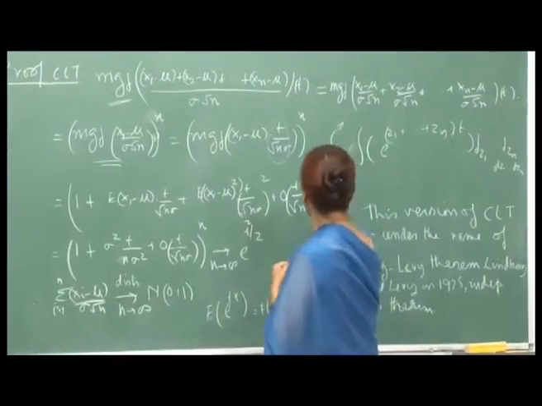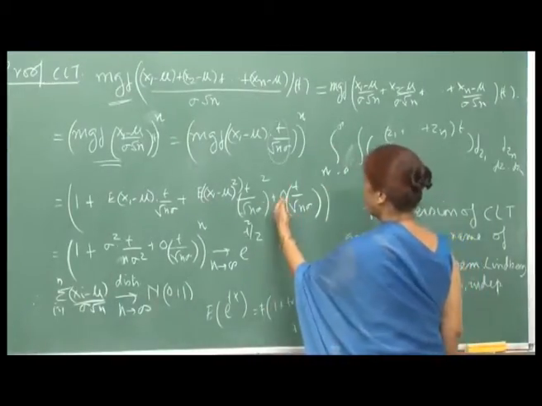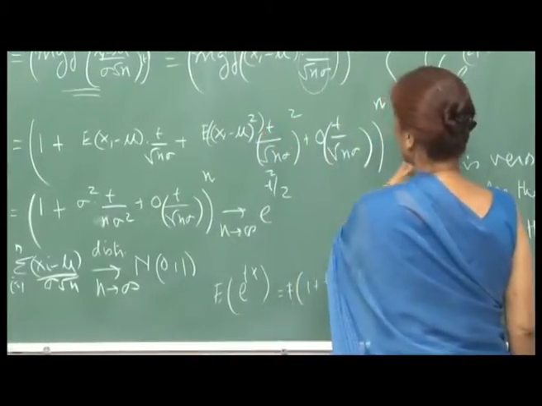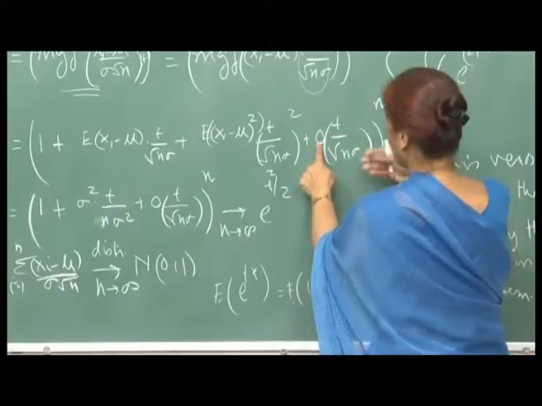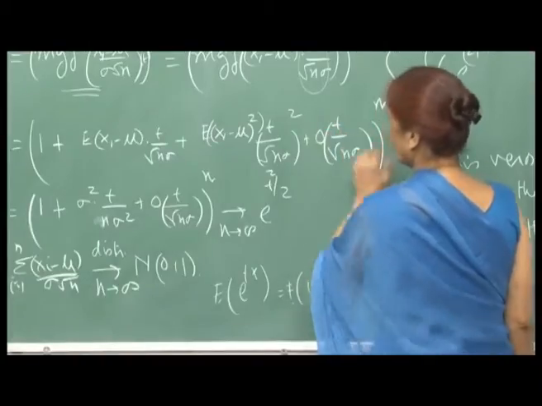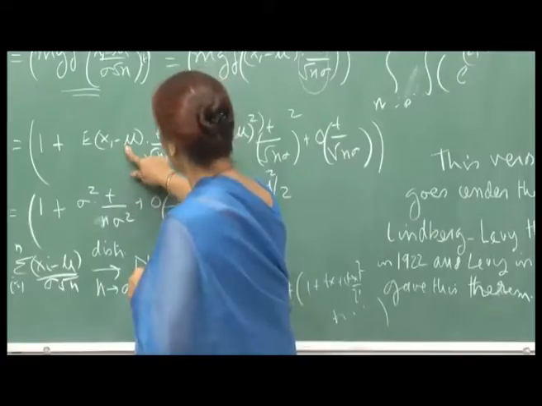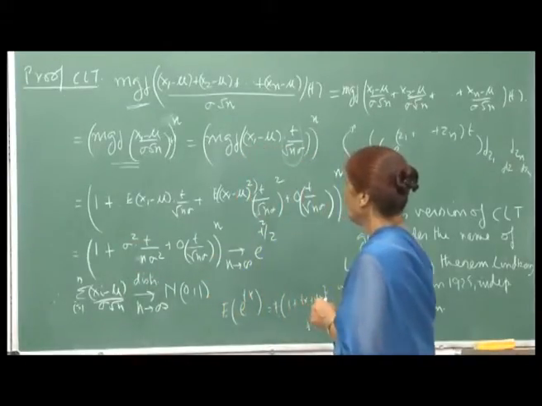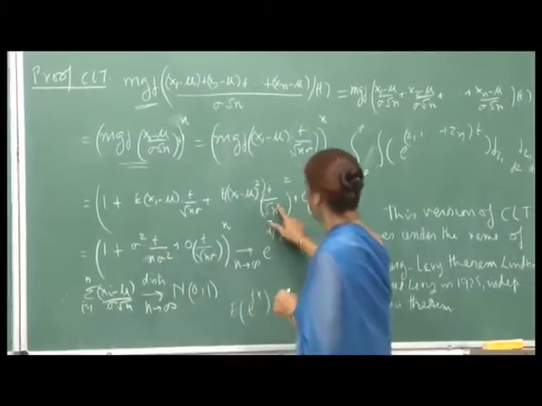So, this is what you have raised to n, and here I am not considering higher powers of t, because this is square, then it will be t cube, t to the 4 and so on. So, I am just writing this whole as higher order terms, powers of t. Then the expectation of X1 minus mu is 0, because we have assumed that each Xi has mean mu. So, this term is 0, and therefore, you will be left with this.